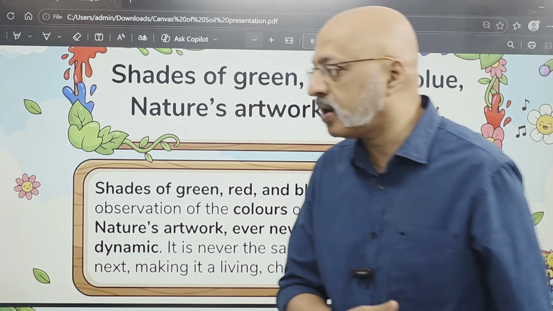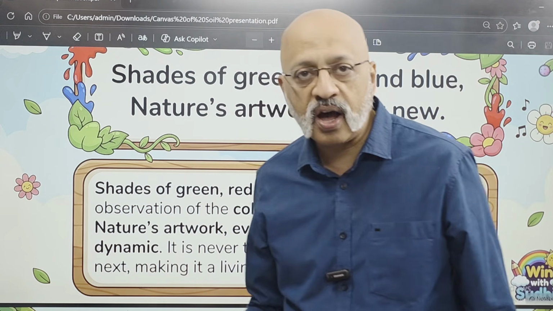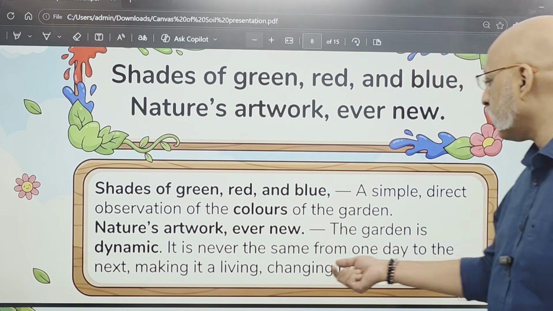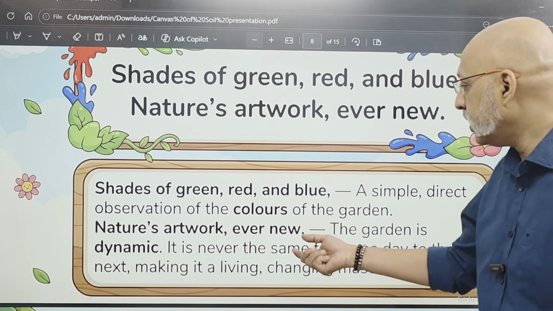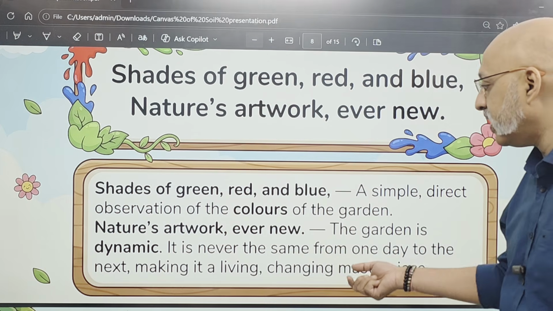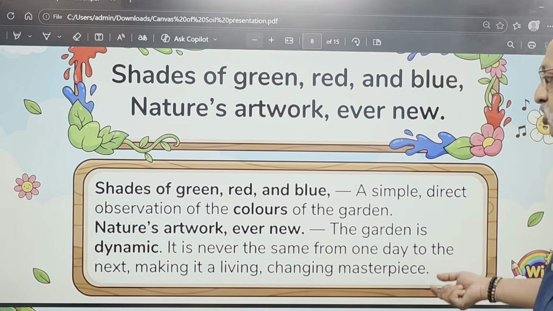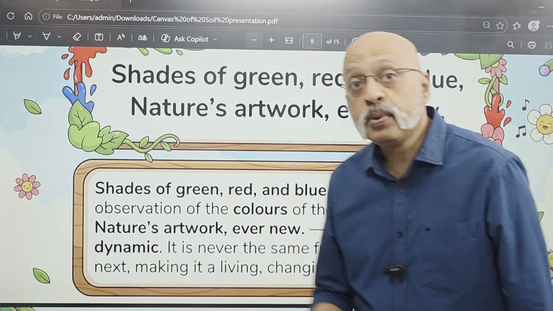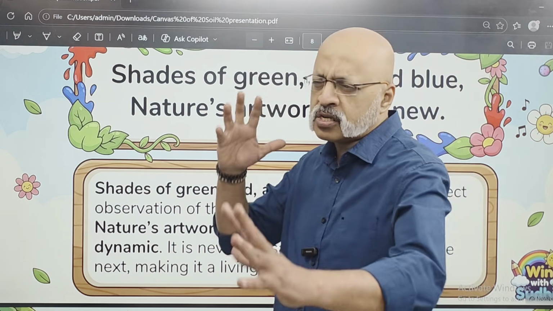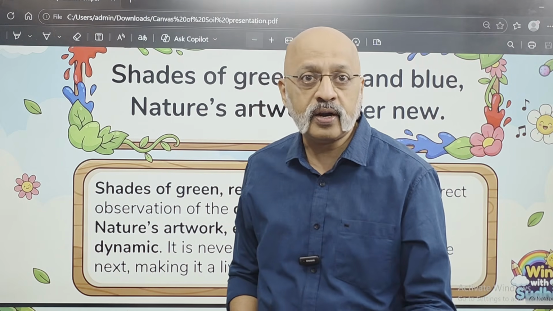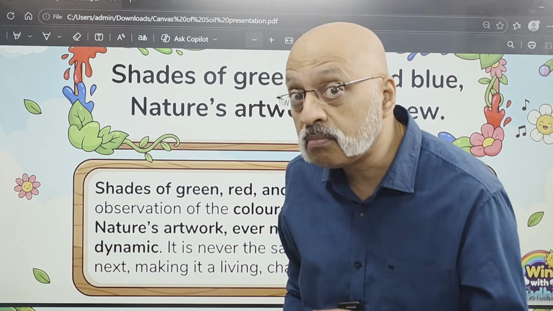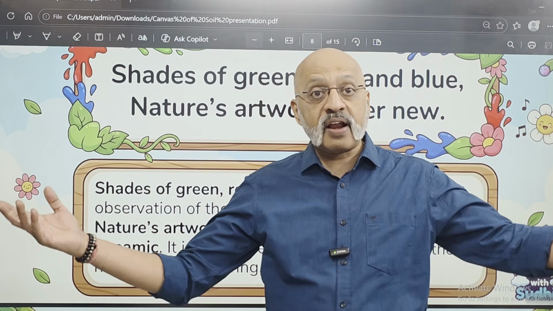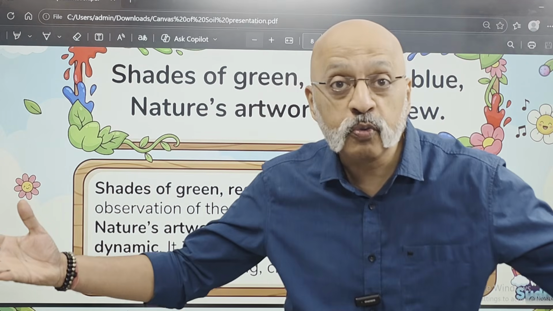So these are the different colors of the leaves, the flowers, the stem, everything, right? Nature's artwork ever new. The garden is dynamic. It is never the same from one day to the next, making it a living, changing masterpiece. So why is it nature's artwork ever new? Because every day it changes. Suppose there is harsh sunshine one day, you would find that some of the flowers have actually wilted. But another day when it rains, they are once again blooming with new colors.